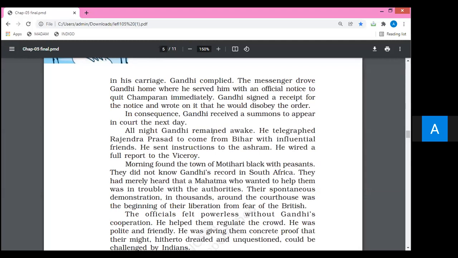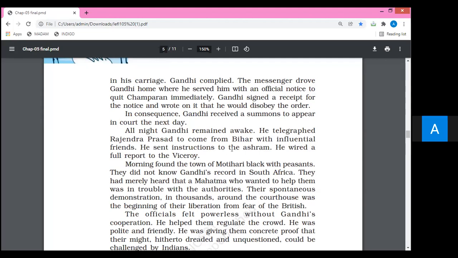He telegraphed Rajendra Prasad to come from Bihar with influential friends. He sent a telegram to Rajendra Prasad to come from Bihar with influential friends. Influential means persons with power and reputation. He also sent instructions to his ashram.